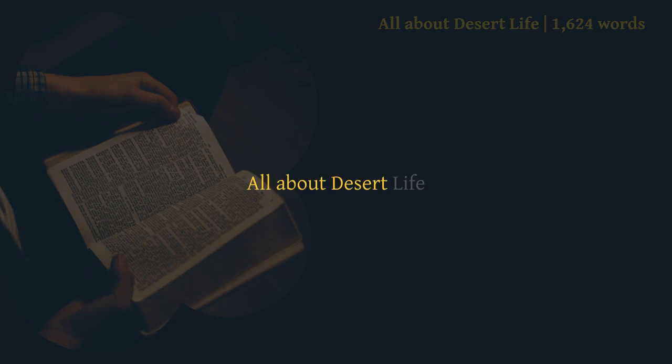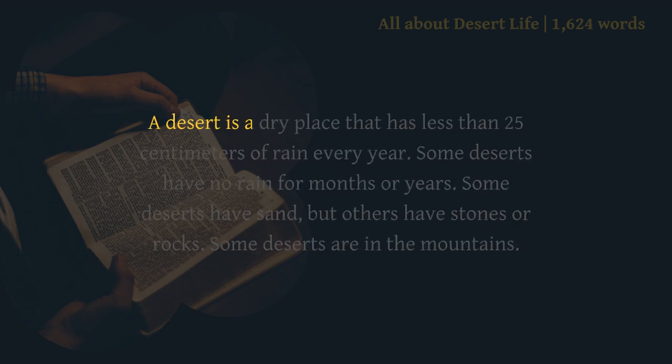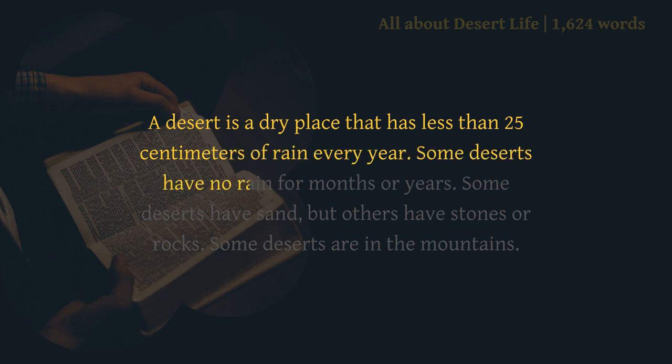All about desert life. Chapter 1. What is a desert? A desert is a dry place that has less than 25 centimeters of rain every year. Some deserts have no rain for months or years. Some deserts have sand, but others have stones or rocks.